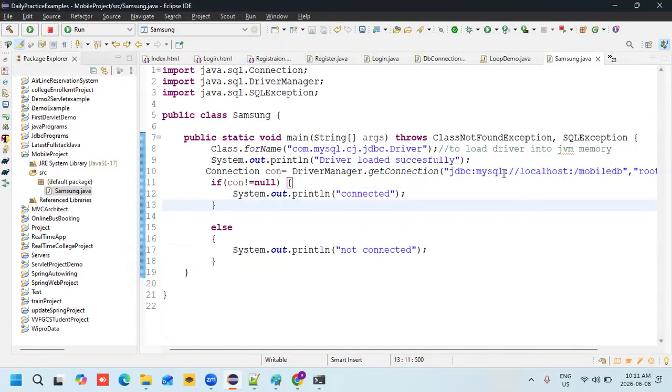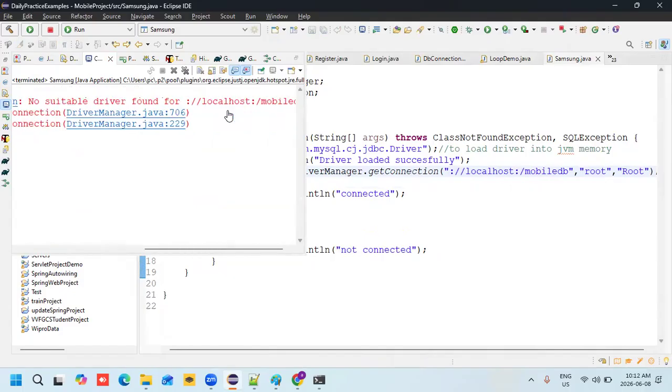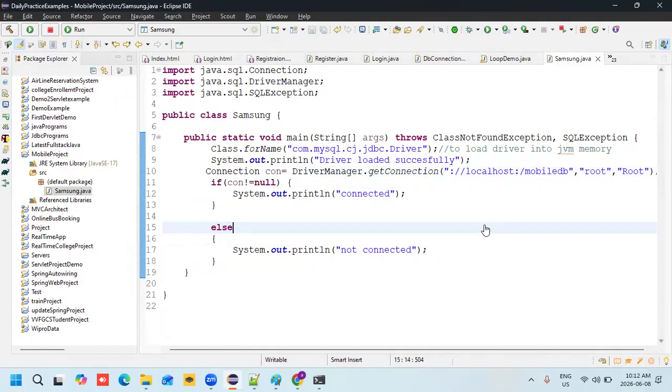Showing what here? No suitable driver found. So my pointer says not connected. No suitable driver found.